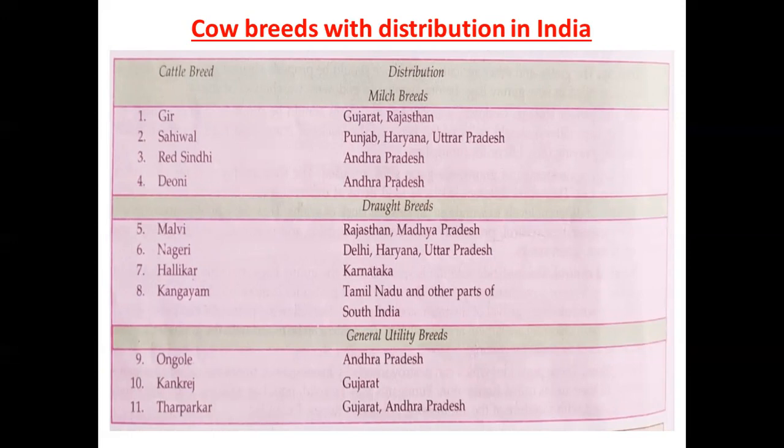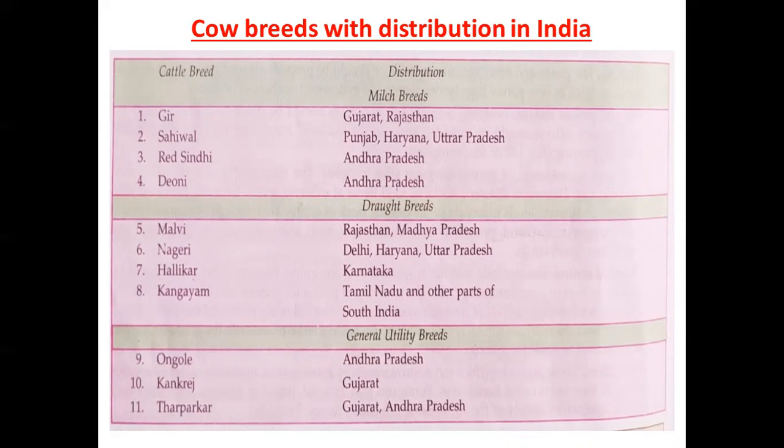That means where they have been found generally, with their distributions in India. First is Gir, that is the first breed, and it is found in Gujarat and Rajasthan. Second is Sahiwal. It is found in Punjab, Haryana, Uttar Pradesh. Third is Red Sindhi. It is present in Andhra Pradesh. Next one is Deoni, which is found in Andhra Pradesh. Now draught breeds. The first category was about the milch breeds.